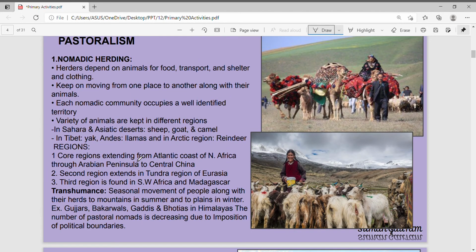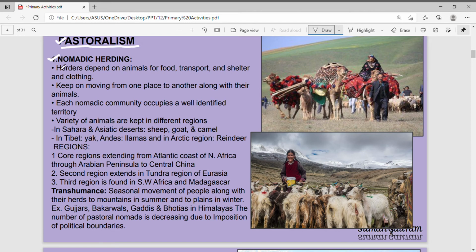Second primary activity is pastoralism. The word pastoralism talks about rearing of animals. So when animals are reared in large number, it is called pastoralism. Pastoralism is of various types, and the first type of pastoralism is nomadic herding.